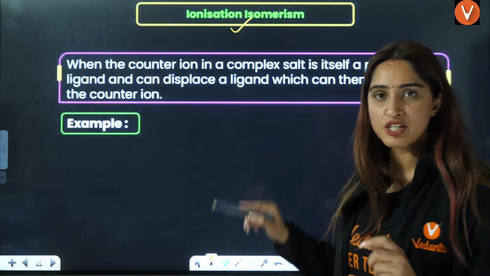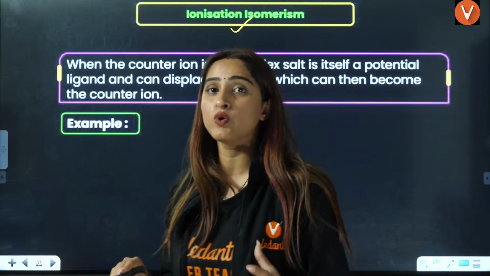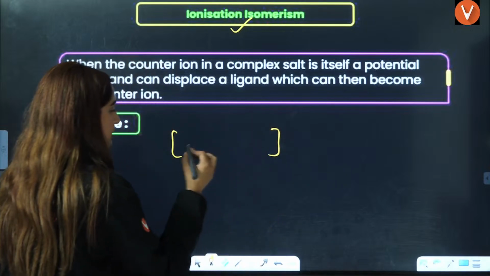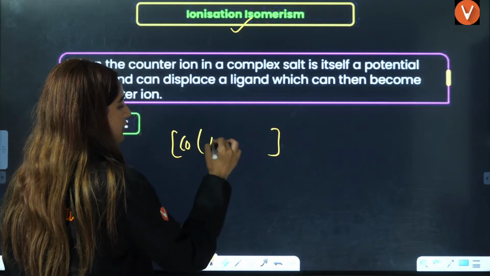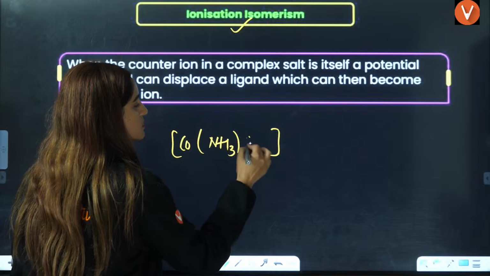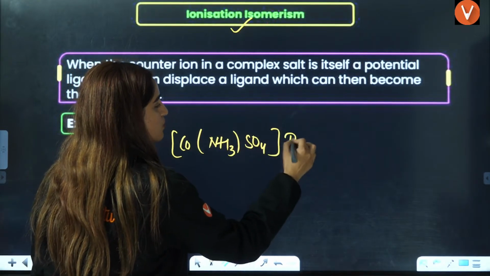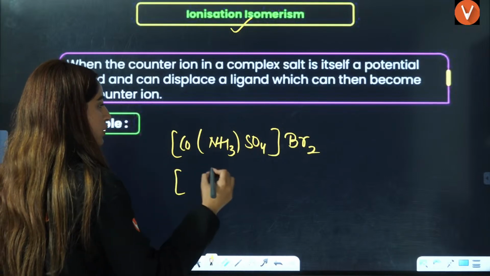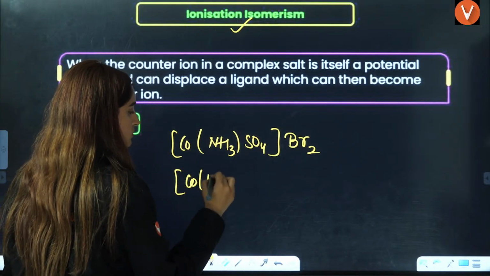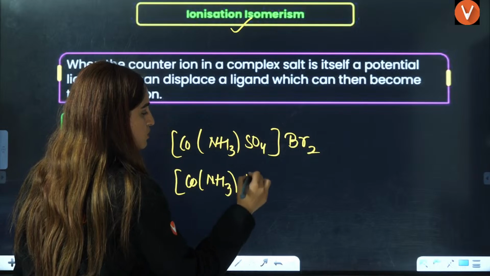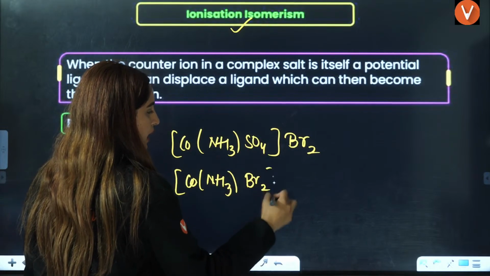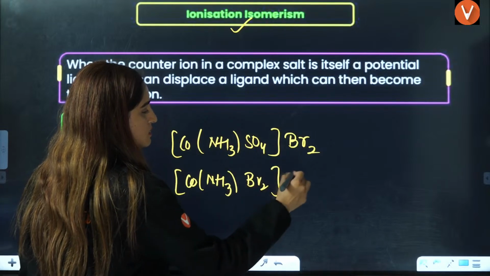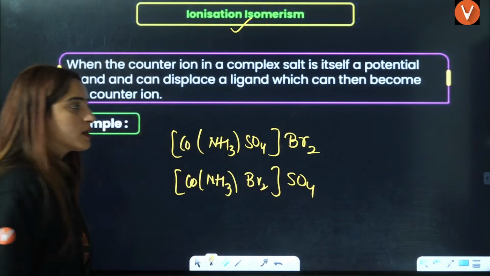One is ionization. Ionization means the counter ion is different. Let's say, I'm just giving you a random example. This is [Co(NH3)5SO4]Br, and here you have [Co(NH3)5Br]SO4.